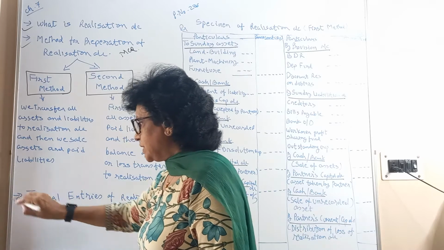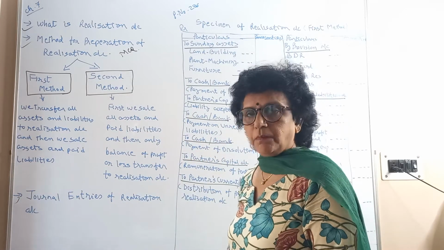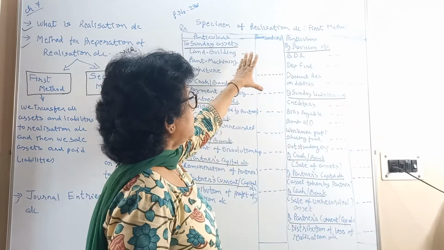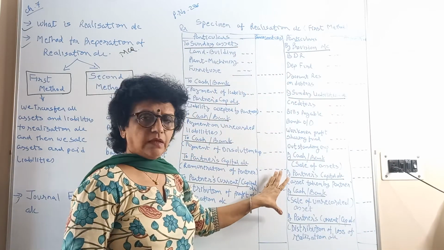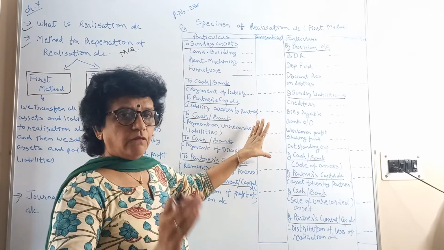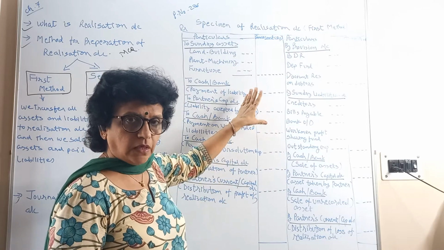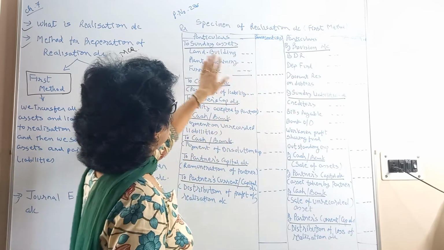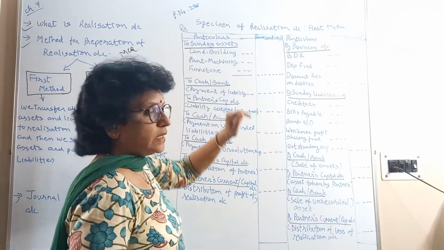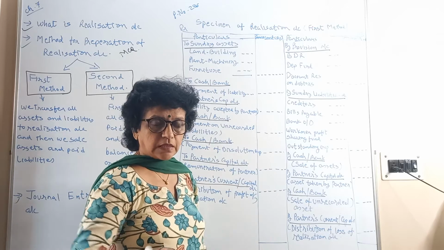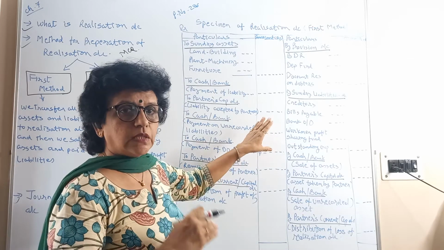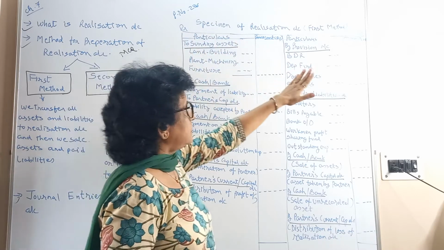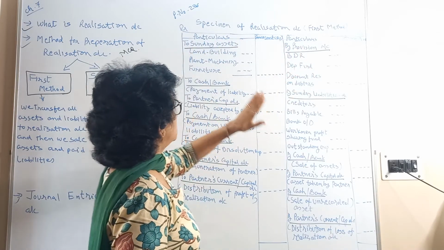Next is the journal entry at the time of preparing the realization account. Today we are going to understand the format of the realization account with the first method. In the first method, while understanding the specimen given on the textbook page number 286 for your reference, we will also do the journal entries. See, this is a specimen. You have the debit side and the credit side as per the first method.